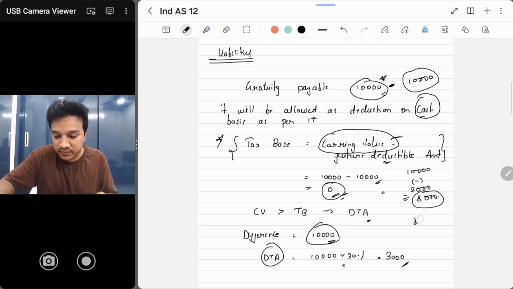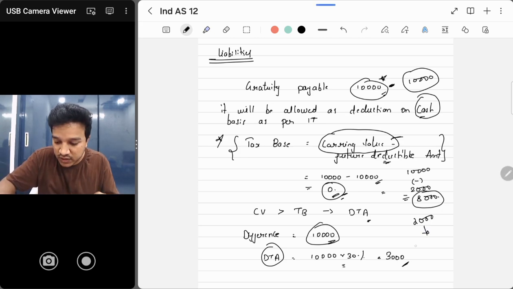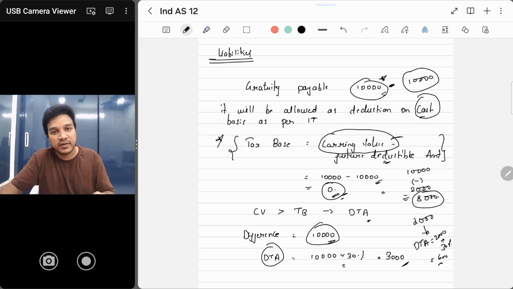Difference कितना है? 2,000. Since I'm getting 2,000 deduction in the future, it's a benefit, right? When it's a benefit, I will create an asset. So on this 2,000, I will create deferred tax asset. 2,000 into 30%, that 600 rupees will be my benefit.